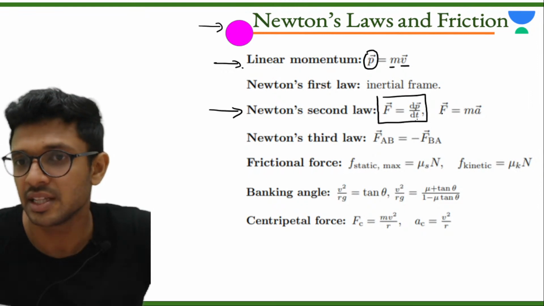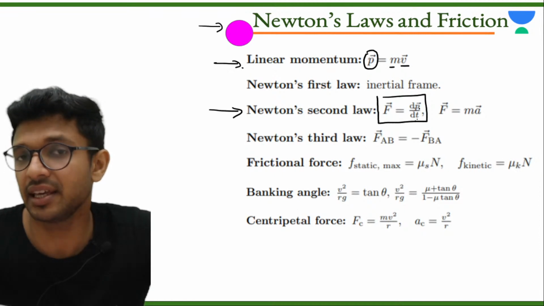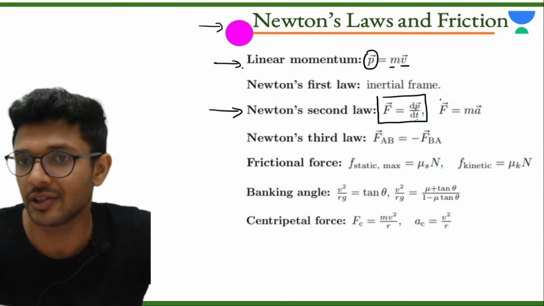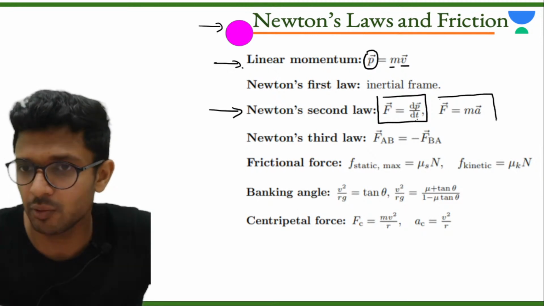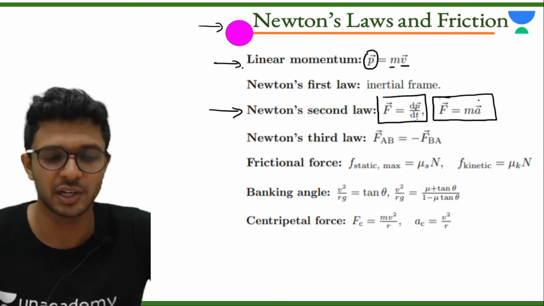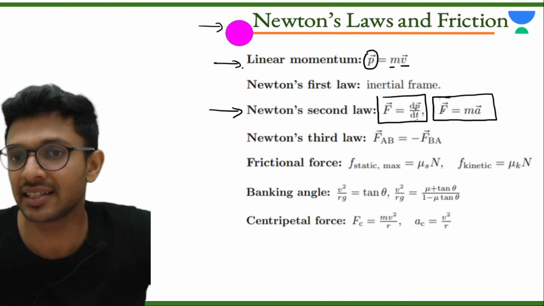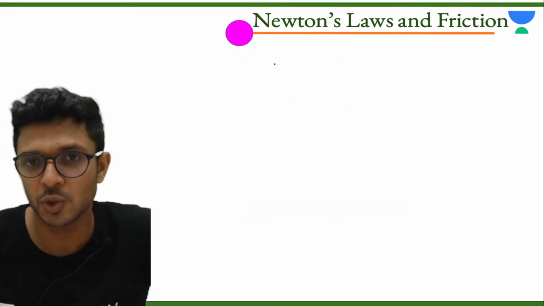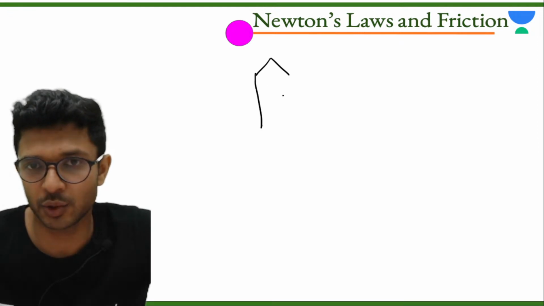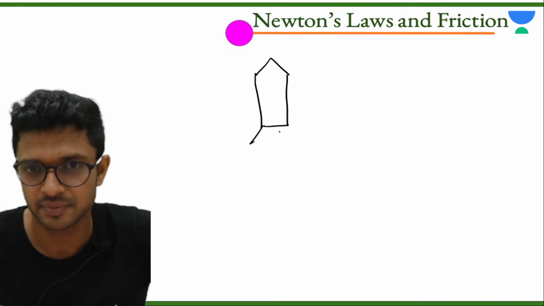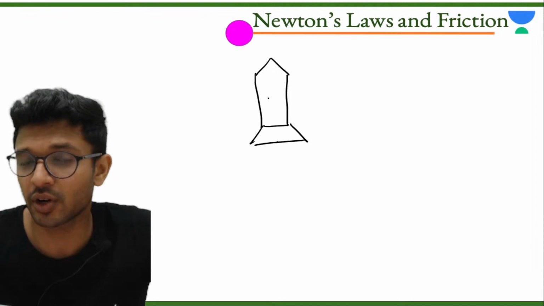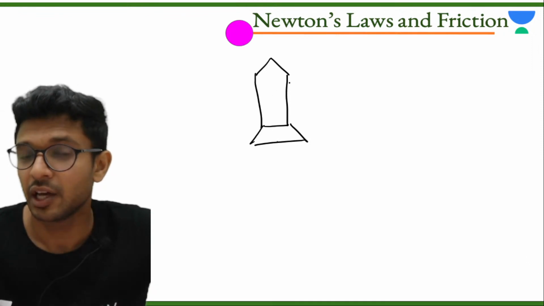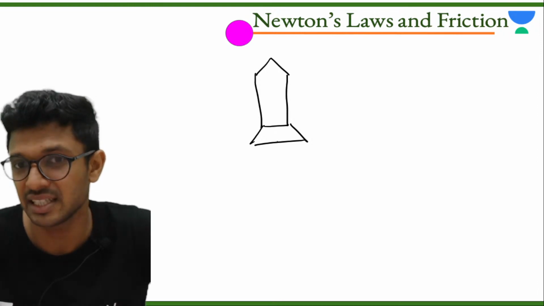We can derive the equation F is equal to ma. If you expand P is equal to m into v and differentiate v, we get acceleration. So one equation for force is F equal to m into a. This is the equation for force when mass is constant. Now you will see some questions related to a rocket. In the case of a rocket, it is the burning of the fuel which makes the rocket move up. That means when fuel burns, the mass changes, right?